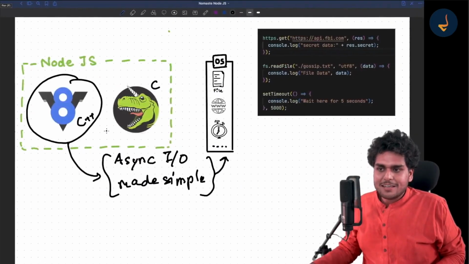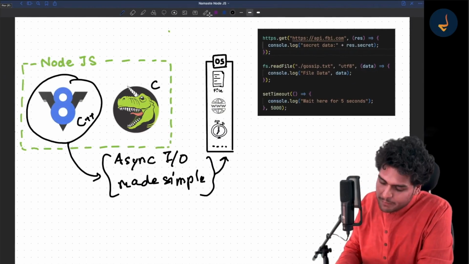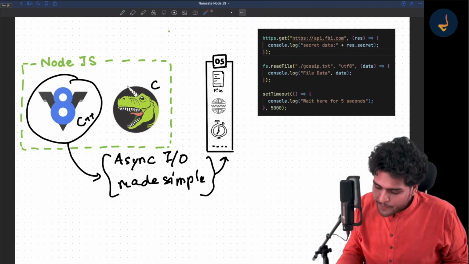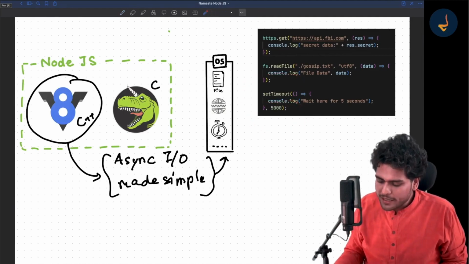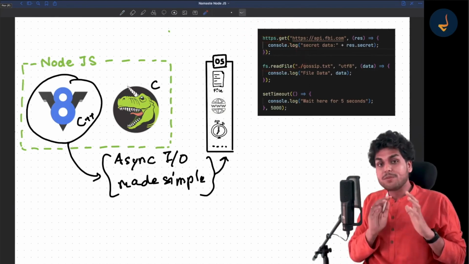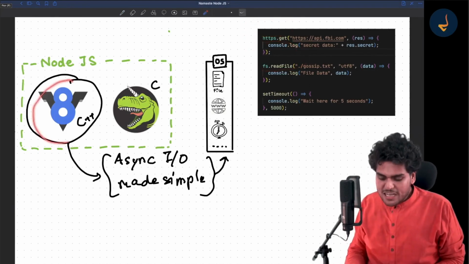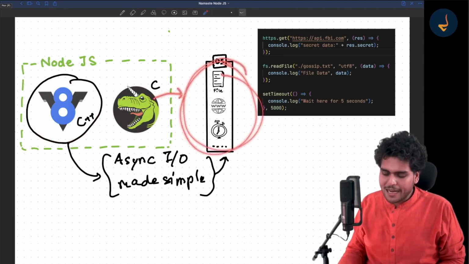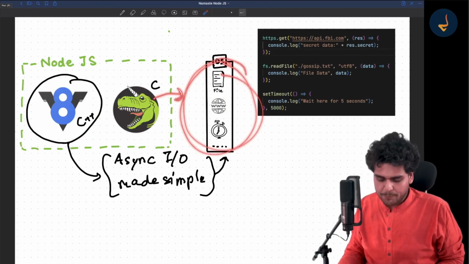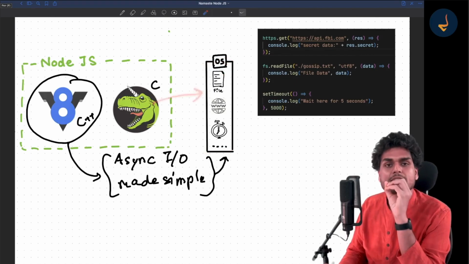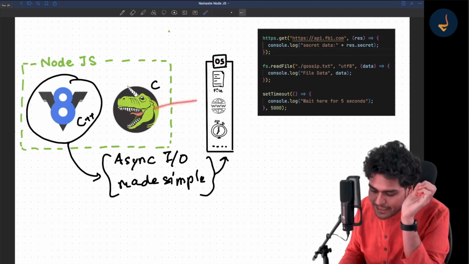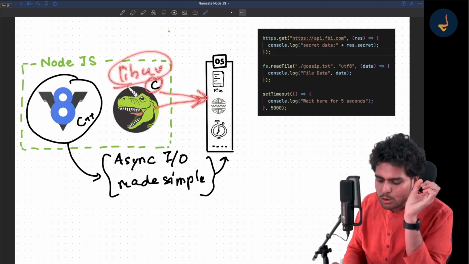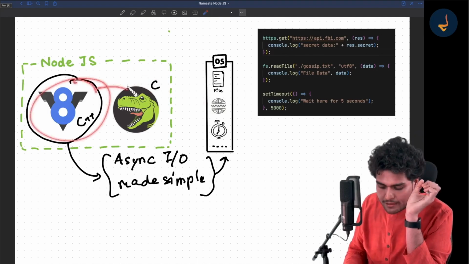JavaScript is a high level language. To connect with the operating system, do you remember in one of the earlier slides I told you one important concept of machine code, and then there was assembly code, and then there was high level, low level code and all that stuff? Similarly, JavaScript is high level code, and to connect with the operating system you need a low level language, which is C. The C language is very efficient to talk to the operating system. That is why the library libuv is written in C and it talks to the operating system.